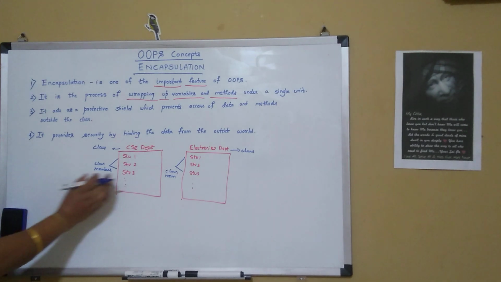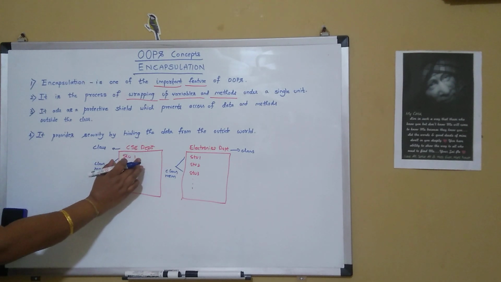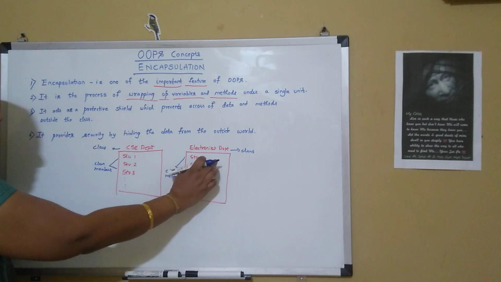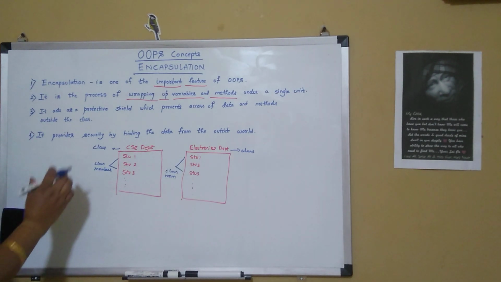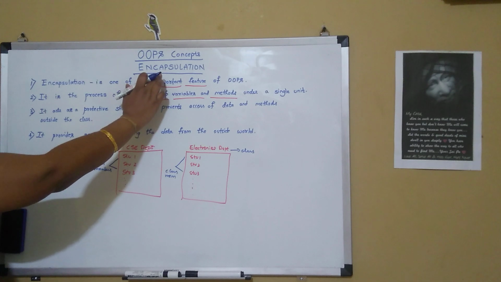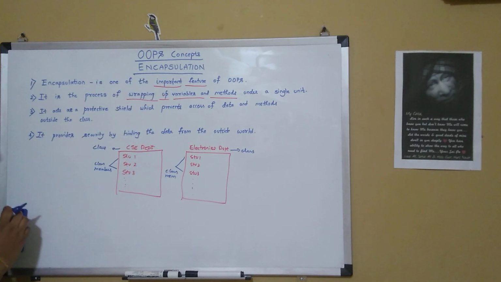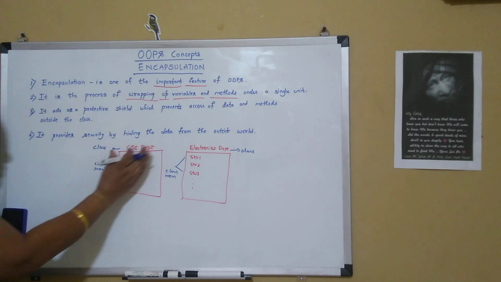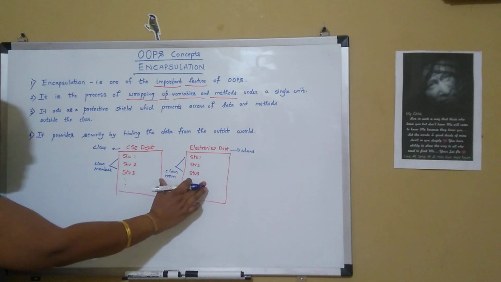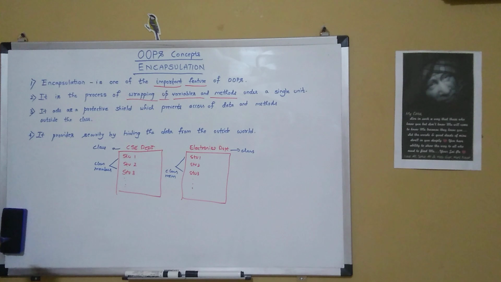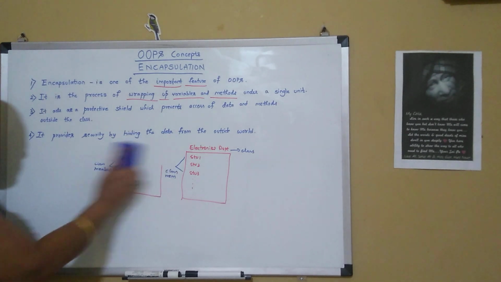So the record of student 1 in the CSE department cannot be accessed by the electronics department. To achieve that, we go in for encapsulation. Encapsulation allows the data members to be accessed only within this class, not outside the class or any other classes.